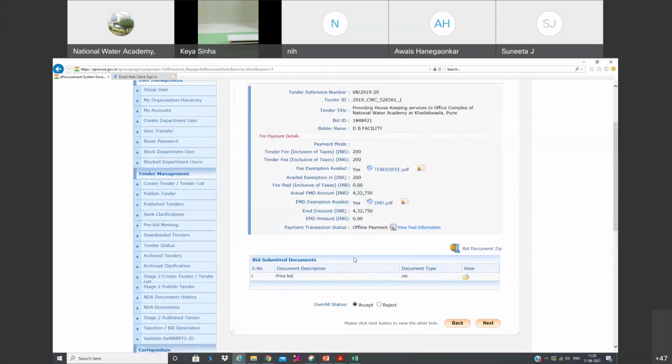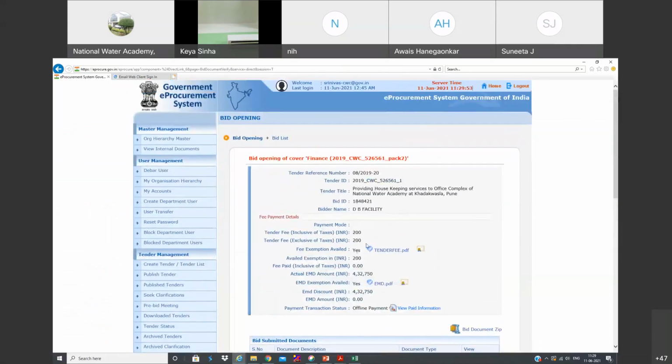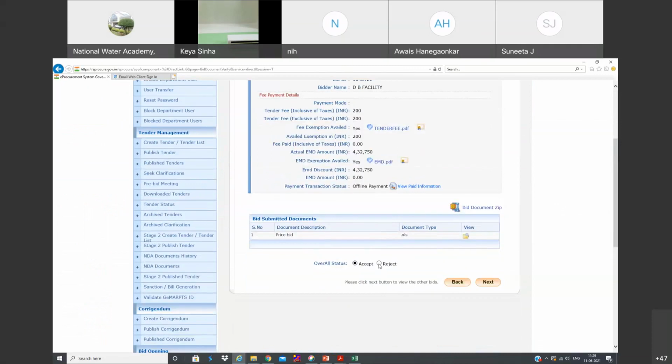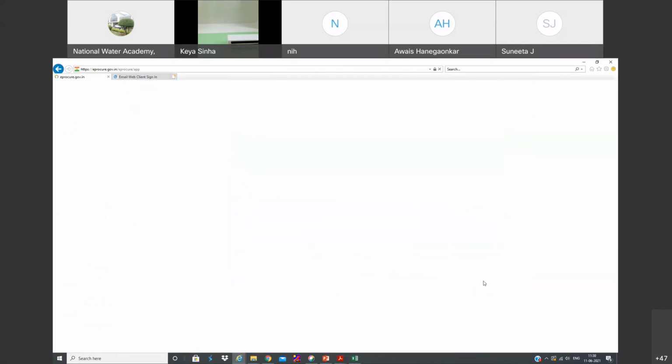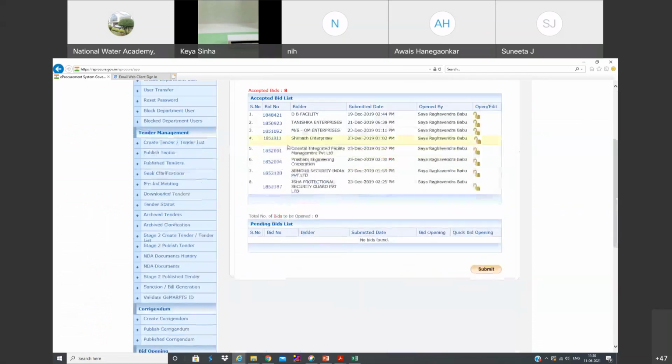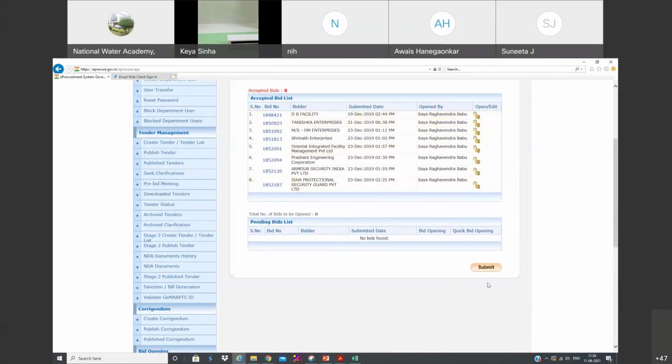Okay, and of course this is again just the opening stage. We cannot reject at this stage. Most of the people simply reject at this stage. That we should not do. This is just opening. You can simply accept. So likewise, we have to select all those and you can accept. Anyway, there is no importance to this stage actually.